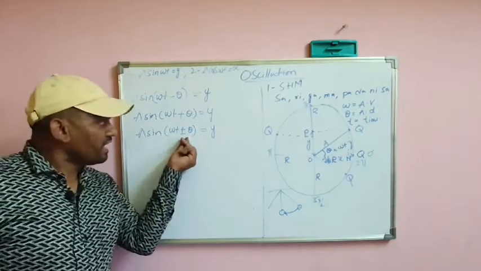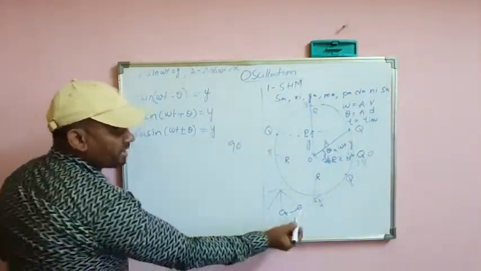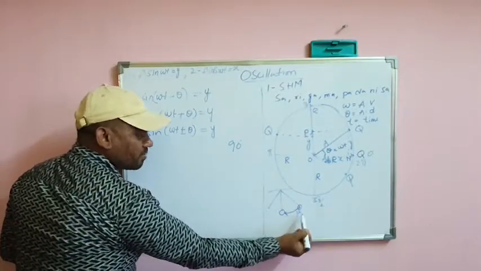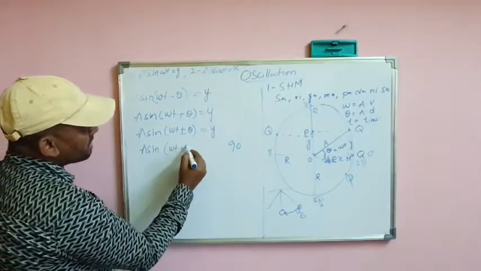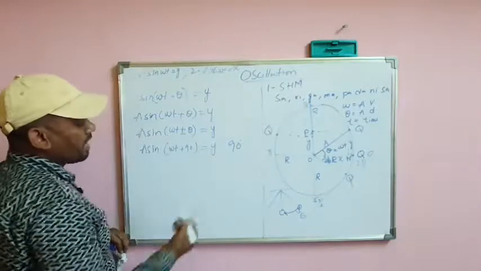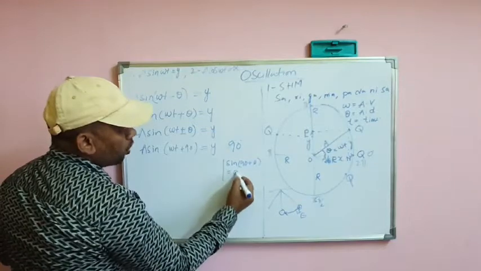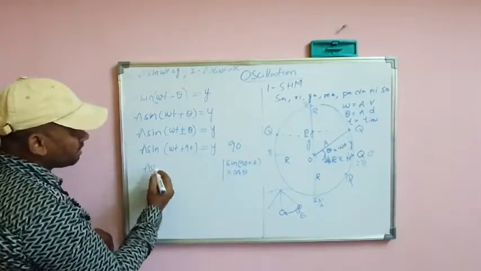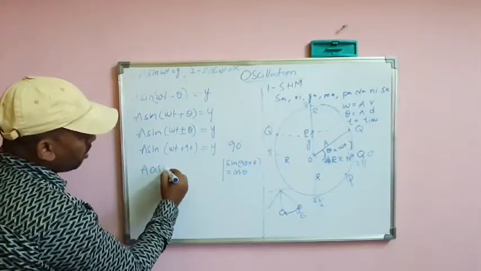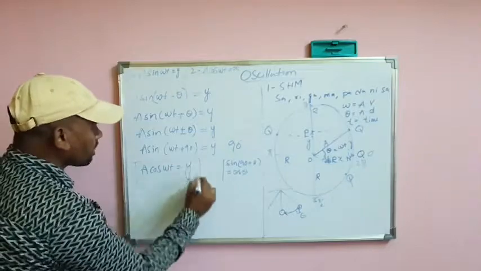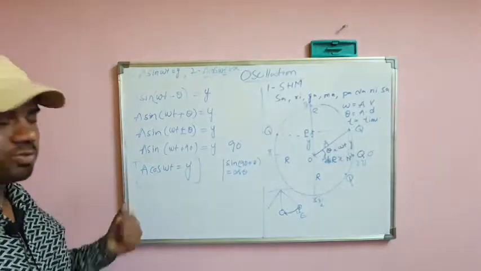If you can see here clearly, if you take theta as 90 degrees, why am I taking 90 degrees? That means the bob is starting from its extreme position. So A sin omega t plus 90 degrees equals y. As we know, sin of 90 plus theta is cos theta. So now here we can write A cos omega t equals y. Again we got the same as this. Here y actually represents the displacement.